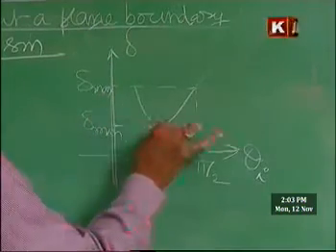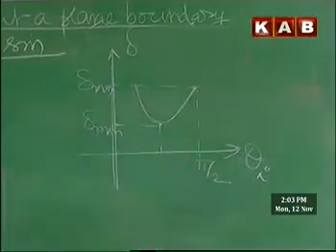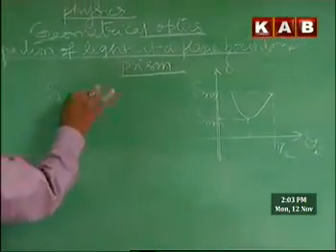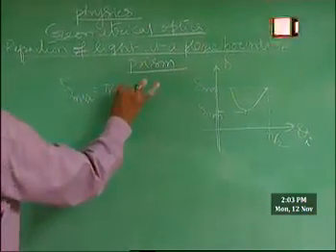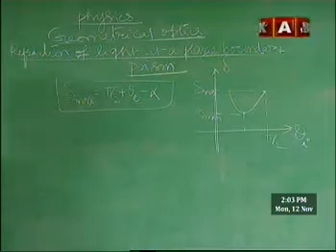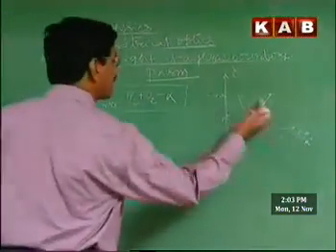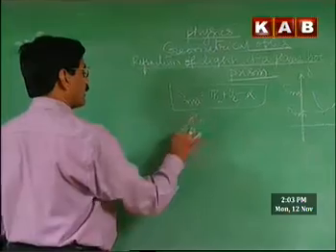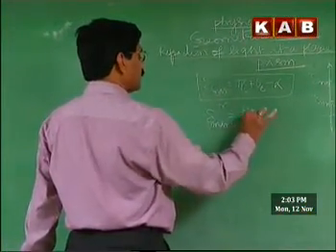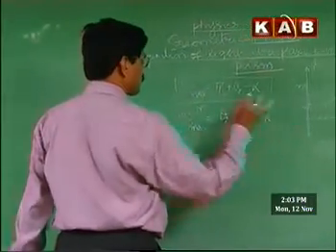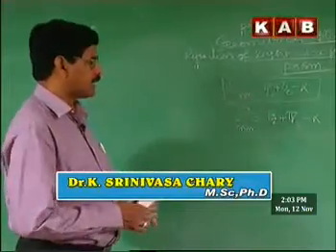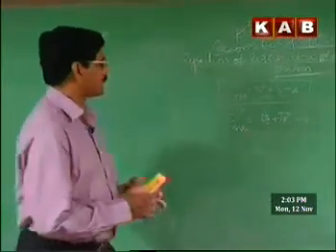So delta minimum is here, and delta maximum is when theta I is 90 degrees. Therefore, delta maximum will be equal to pi by 2 plus theta E minus alpha. This is the maximum deviation. Similarly, when theta E is maximum, delta maximum can also be equal to theta I plus pi by 2 minus alpha. Either of these two means that whether incident angle or emergent angle, one of them is 90 degrees, and the deviation produced by a prism is maximum.